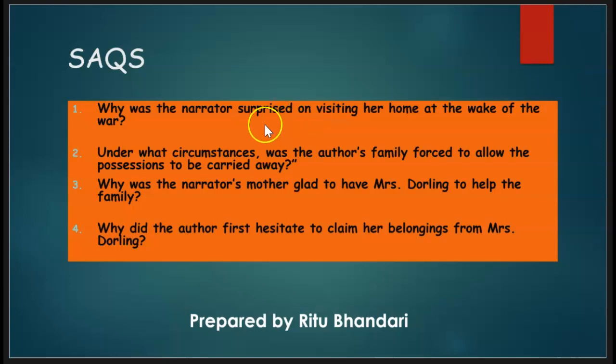The narrator was from a Jewish family and she was settled in Netherlands. One day when she came home, the narrator saw much of her furniture and crockery was either missing or misplaced. In fact, this disorder was caused by Mrs. Dorling, an old acquaintance of her mother who had been shifting the family's valuables to her home for safekeeping, but the narrator was unaware of it.